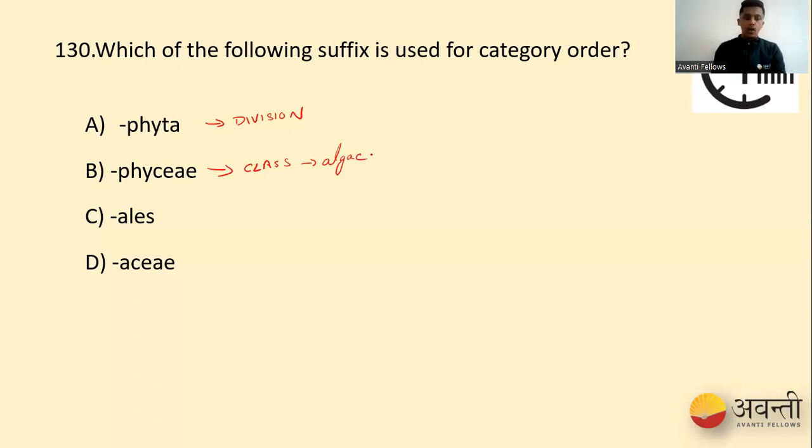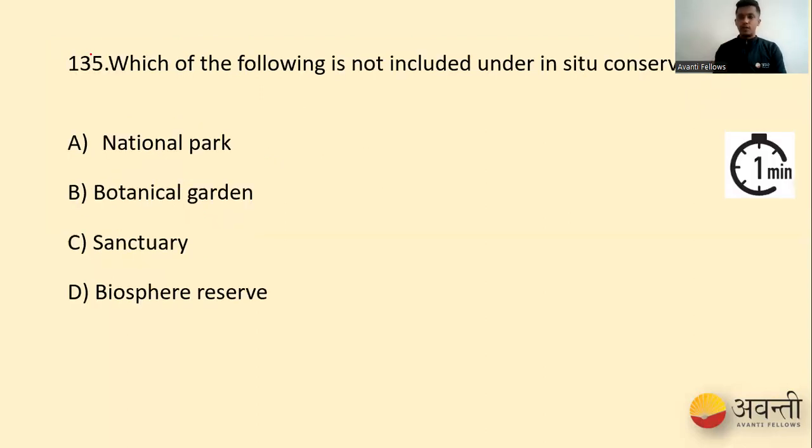Whereas when it comes to aceae, Solanaceae, we just studied a while back. Liliaceae. So this is nothing but family. Whereas order is ales. Remember this. Ales is a suffix that is used for the order in the plant kingdom. Understood? So our option is option C for question 130. Here we have the next question.